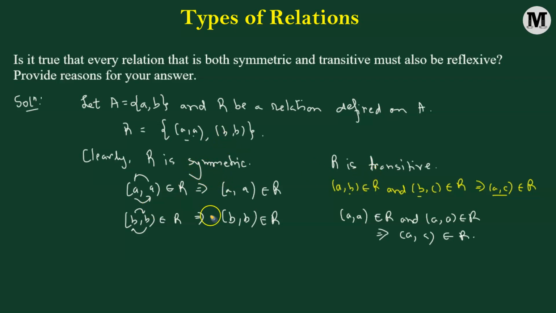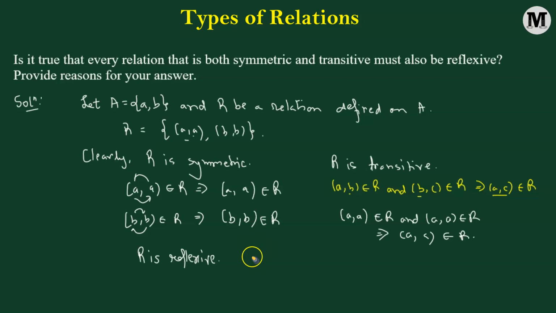And here we can immediately say that it is symmetric and transitive, and R is also reflexive. Now why is R reflexive? Here R is reflexive because for all values of a belonging to the set A, we have the ordered pair (a, a) belonging to R. That is the definition for a relation to be reflexive.